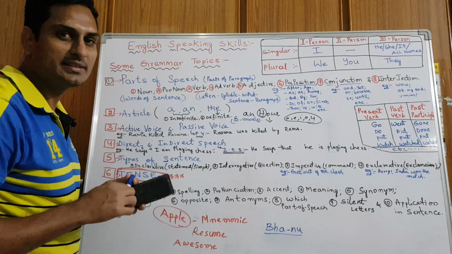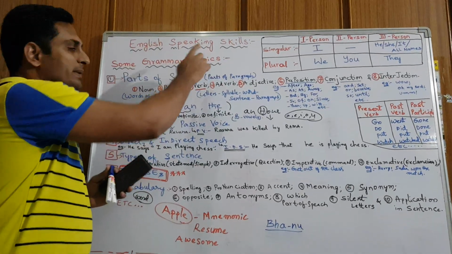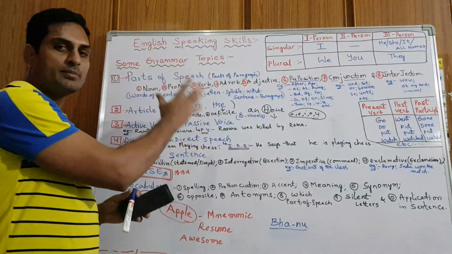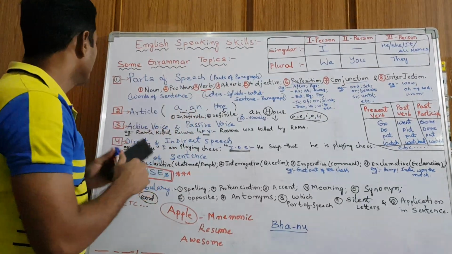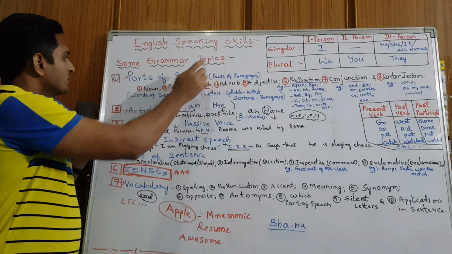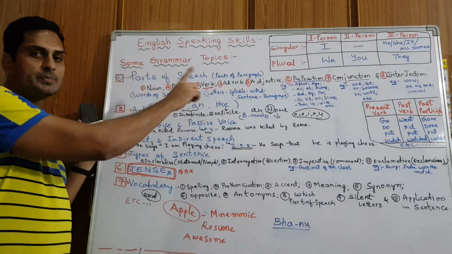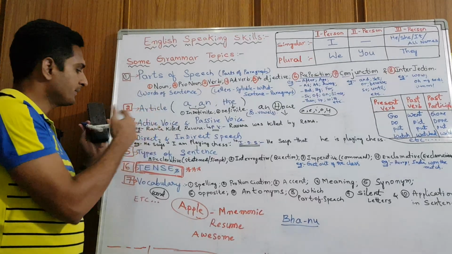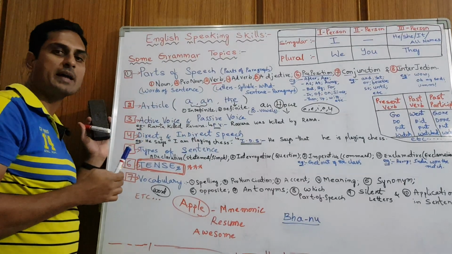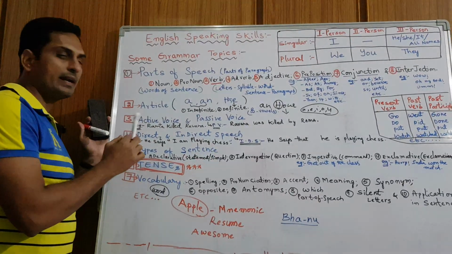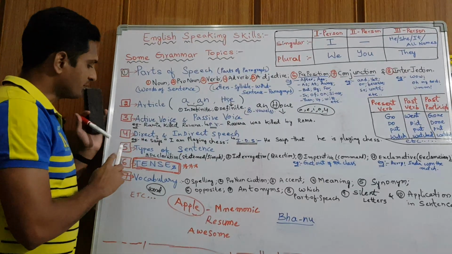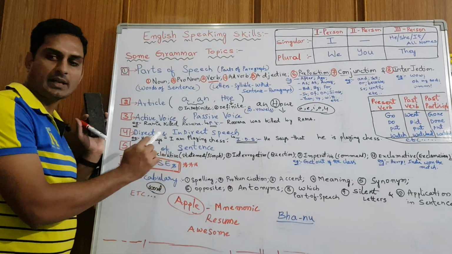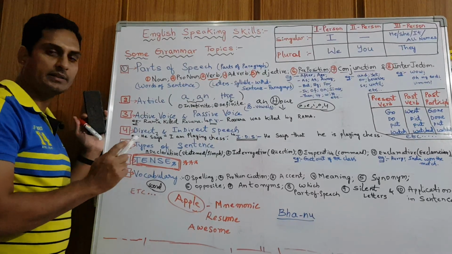As we are discussing English speaking skills, we go with some grammar topics. Here we discuss some grammar points. First one is parts of speech. Second one is articles, and third one is active voice and passive voice. Fourth, direct and indirect speech, and fifth one, types of sentences. And sixth, tenses.